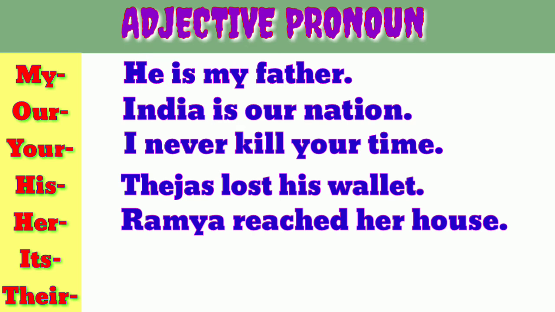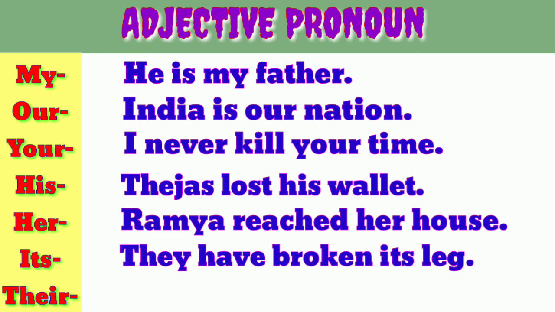So here house is the noun. So with the noun, we are going to use the adjective pronoun. Have you understood? Yes, we'll come to the next line. They have broken its leg. Look at this one. They means the people or students, or anyone we are going to take here. They have broken its leg. ಅದರ ಒಂದು ಕಾಲನ್ನ ಮುರಿದ್ರು. ಯಾರು ಅಂತ ಗೊತ್ತಿಲ್ಲ ನಮ್ಗೆ ಇಲ್ಲಿ. So they have broken its leg. Have you understood? Yes. So here "its" is the adjective pronoun.